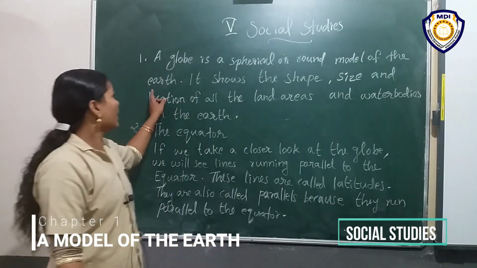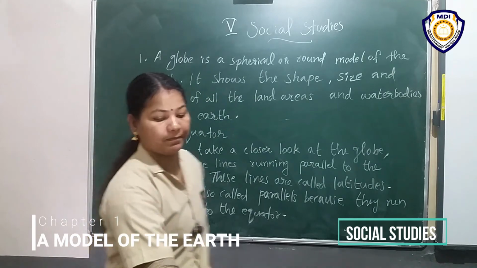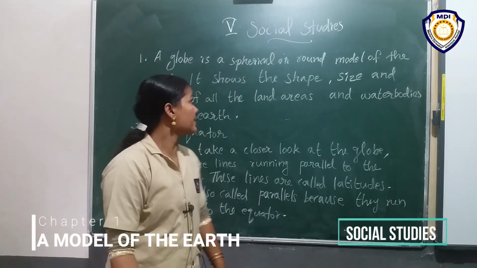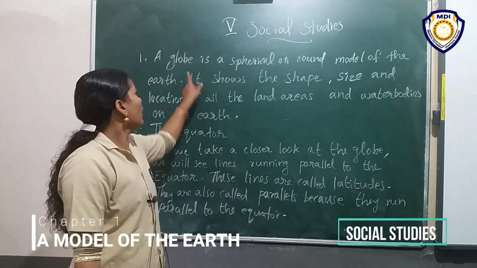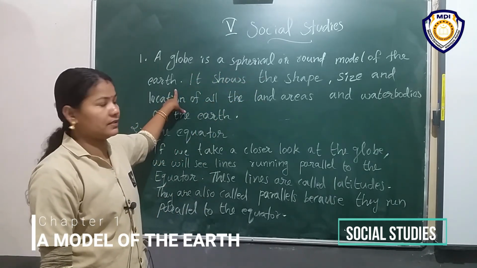Okay, I repeat the first question's answer. What is the first question? What is a globe? How does it help us? A globe is a spherical or round model of the earth.